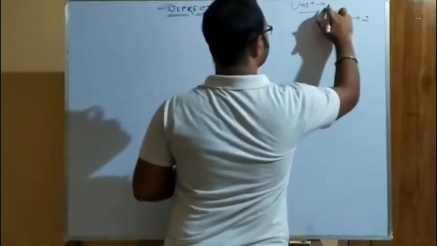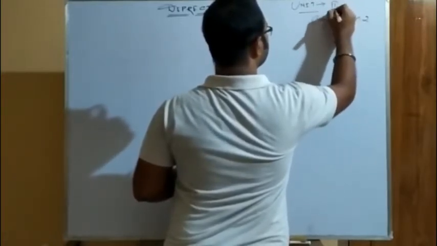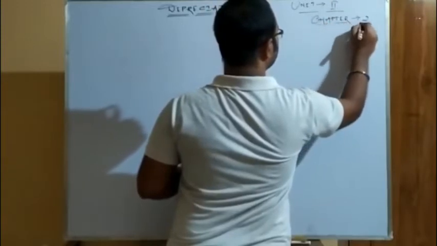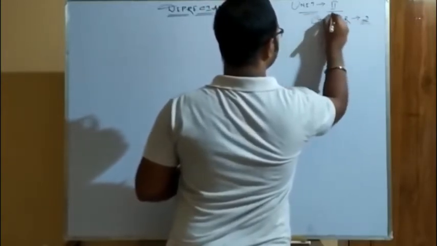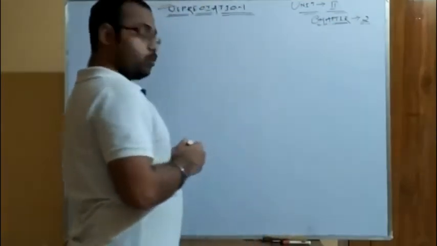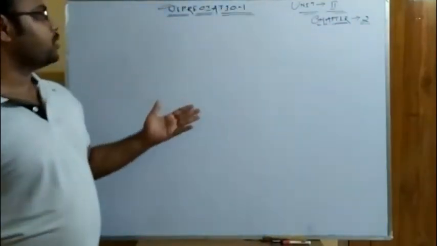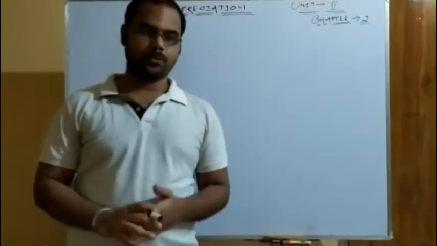Better I write it in Roman numerals. So we are going to discuss the second unit, second chapter, that is called depreciation.